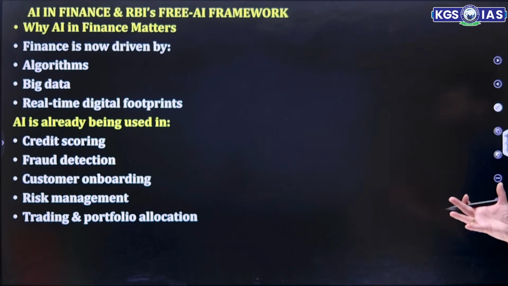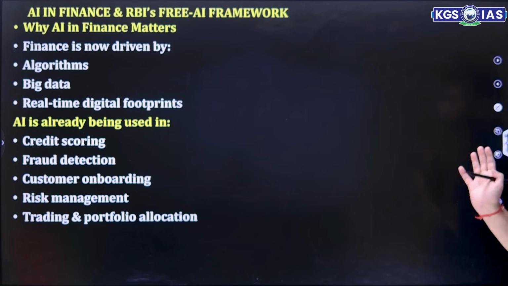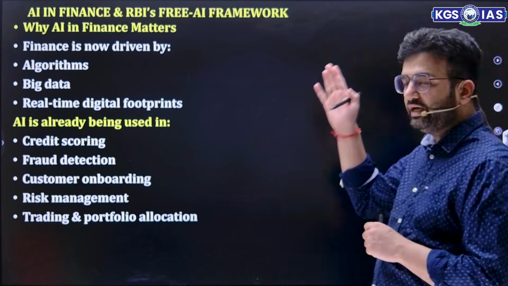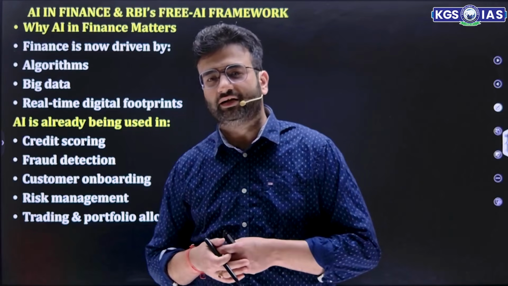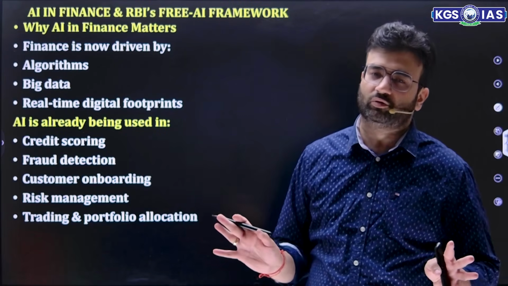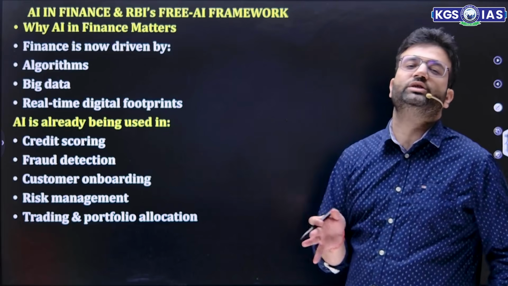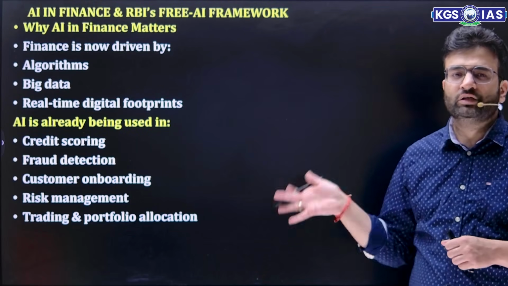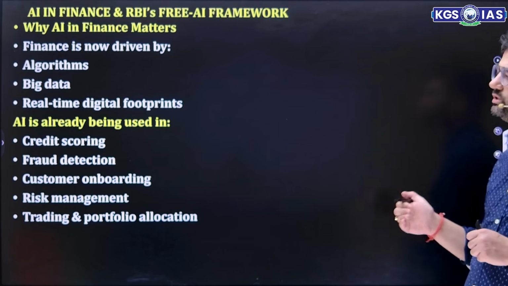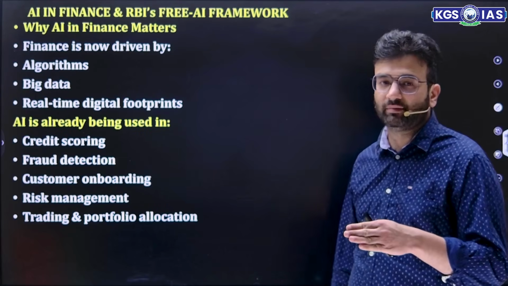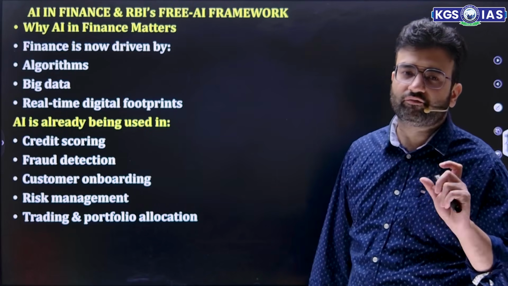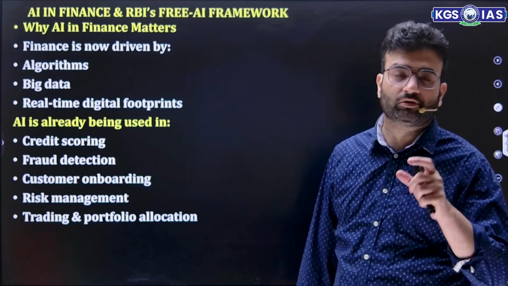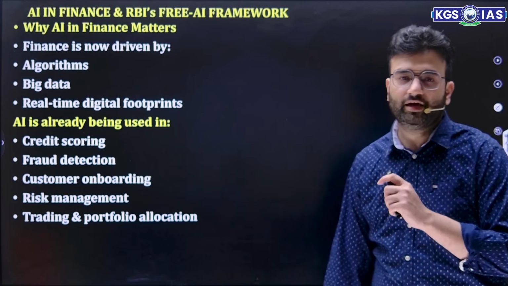Credit score में use होता है, fraud detection में use होता है, customer onboarding, risk management, trading, and portfolio allocation. AI, you cannot deny this fact that now life is impossible without AI. Even in the big institutions, big firms, big government setup, they all are using AI. So RBI also says that we should use AI, but in a systematic manner, for credit scoring, fraud detection, customer onboarding, risk management, trading, and portfolio allocation.